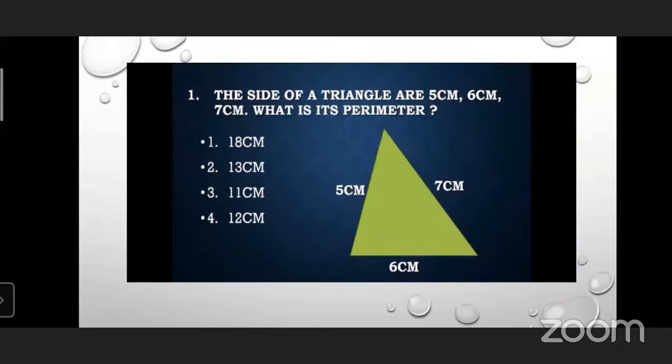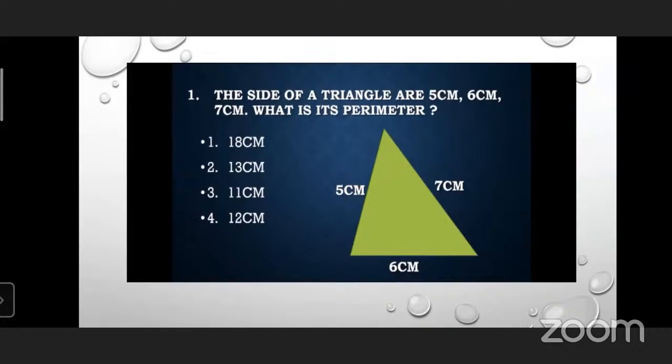Okay, good. Here is another example for you. The sides of a triangle are 5 centimeter, 6 centimeter, and 7 centimeter. What is its perimeter? There is a question mark, and here four options are given. You can tell orally also: 18 centimeter, 13 centimeter, 11 centimeter, 12 centimeter. Yes, there are four options. Yes, 18 centimeter. How will you know the answer? We have to put the same formula: 5 centimeter plus 6 centimeter plus 7 centimeter.